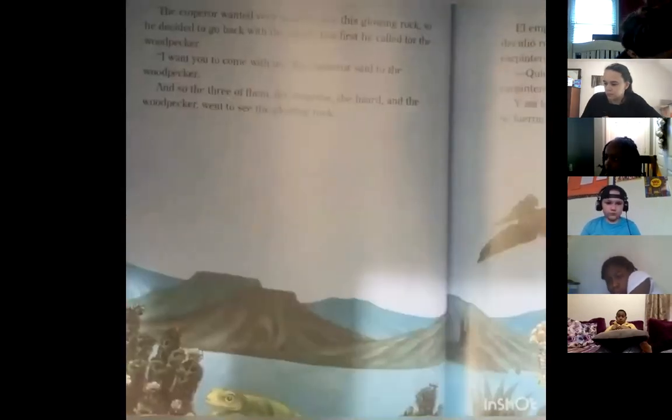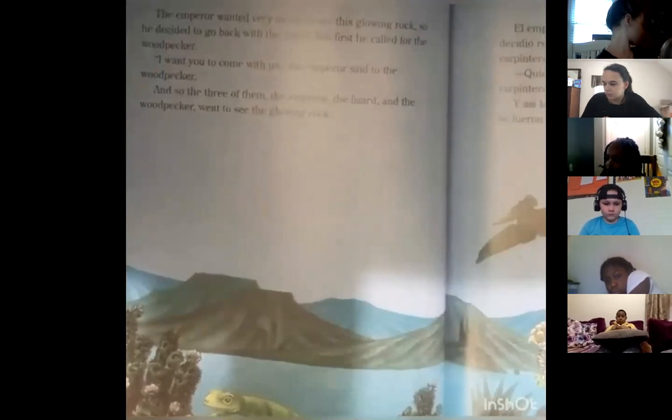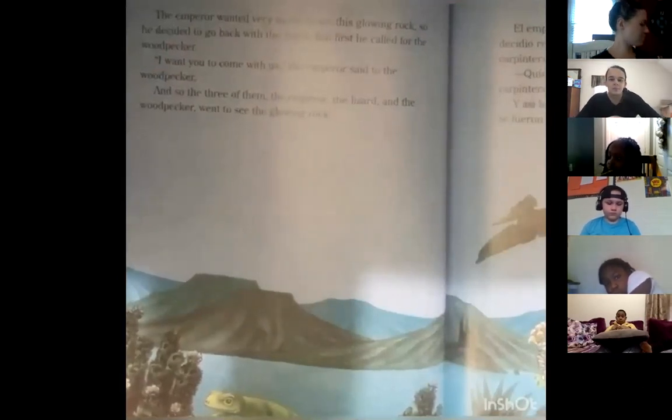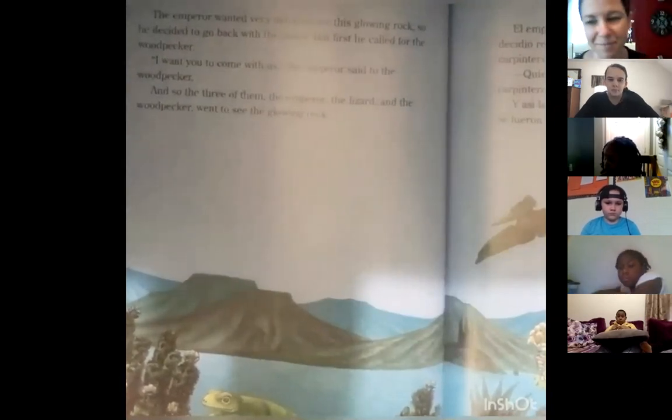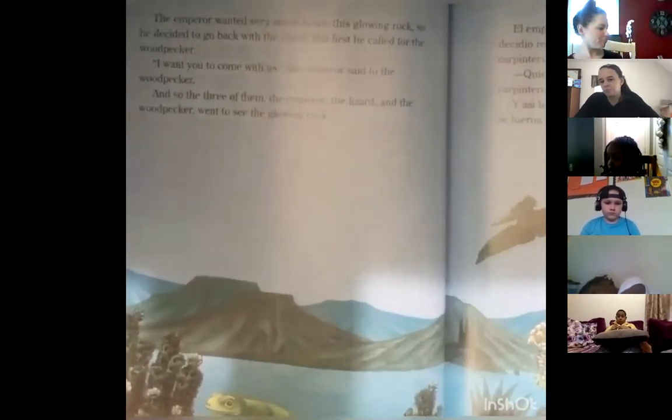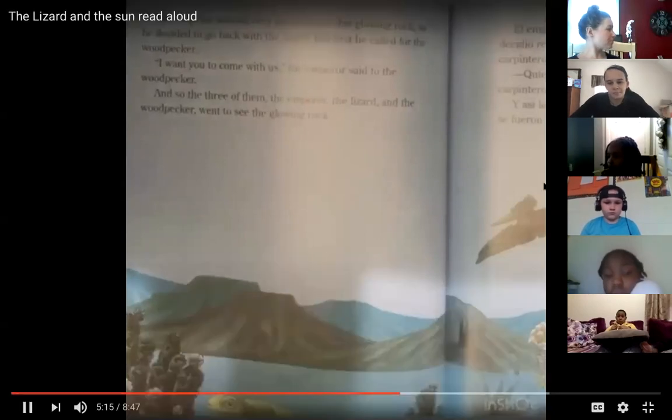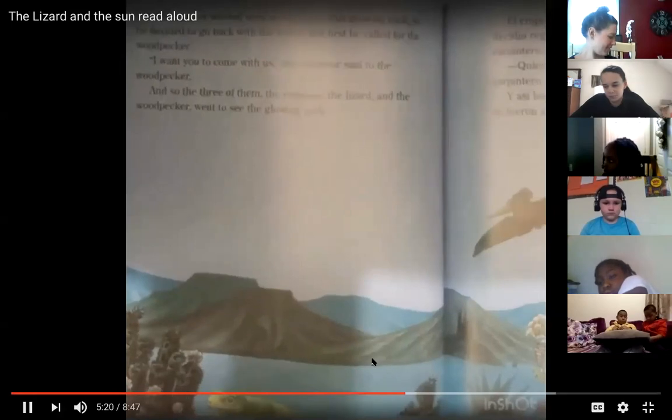The emperor wanted very much to see this glowing rock, so he decided to go back with the lizard. But first he called for the woodpecker. "I want you to come with us," the emperor said to the woodpecker. And so the 3 of them, the emperor, the lizard, and the woodpecker, went to see the glowing rock.